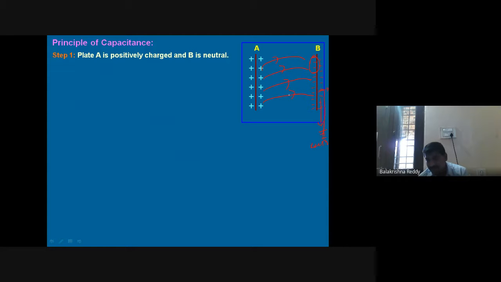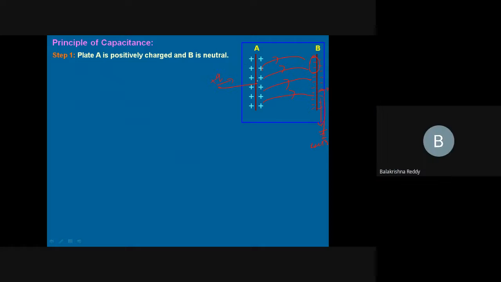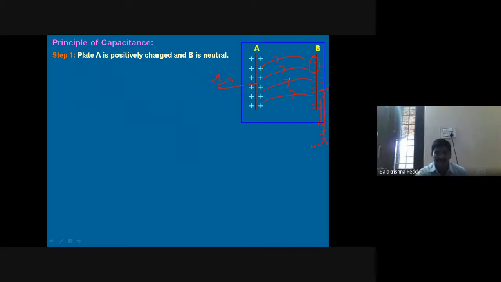This process is continuous. Then here a vacancy takes place. How does this get filled? You are supplying from outside, right? So this is the way the capacitor will work. Basically, you see that.